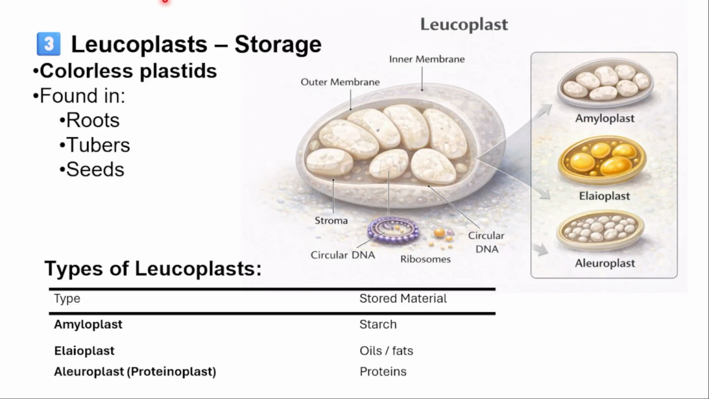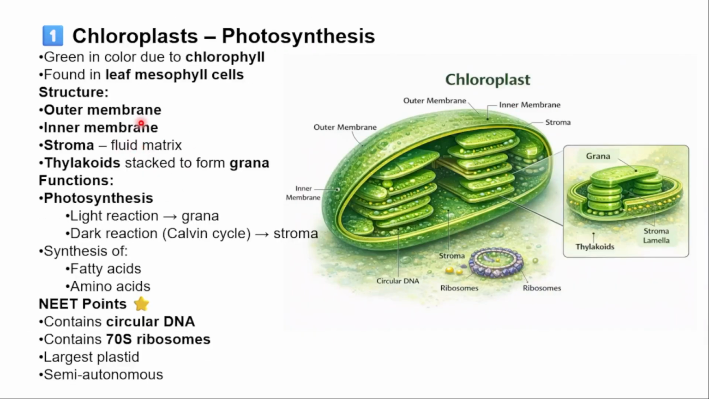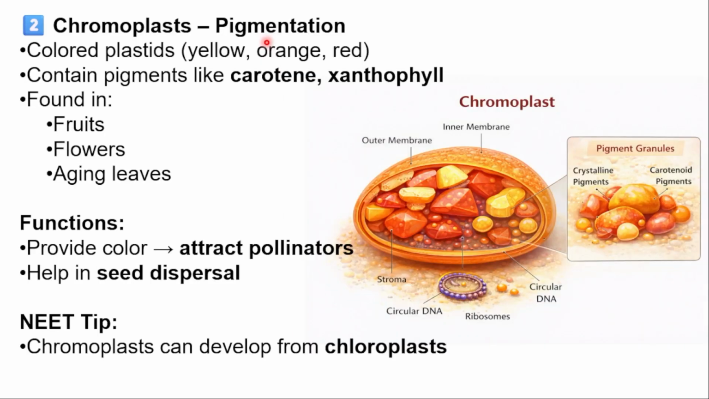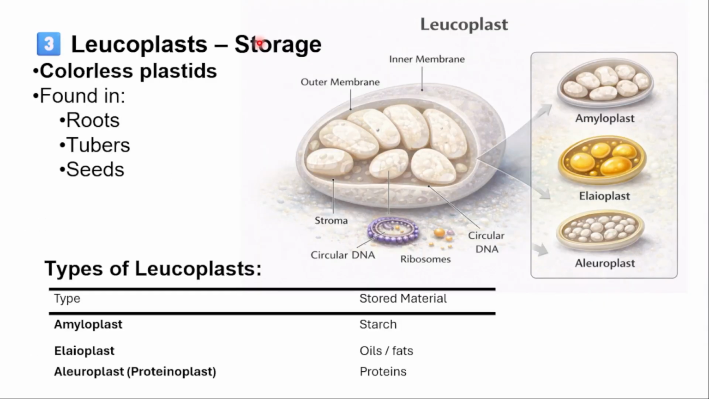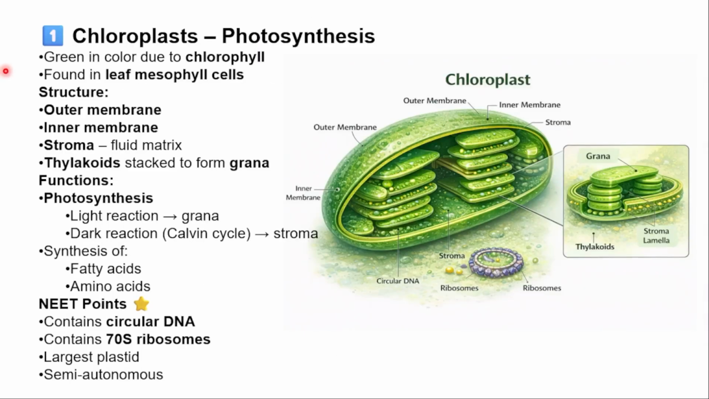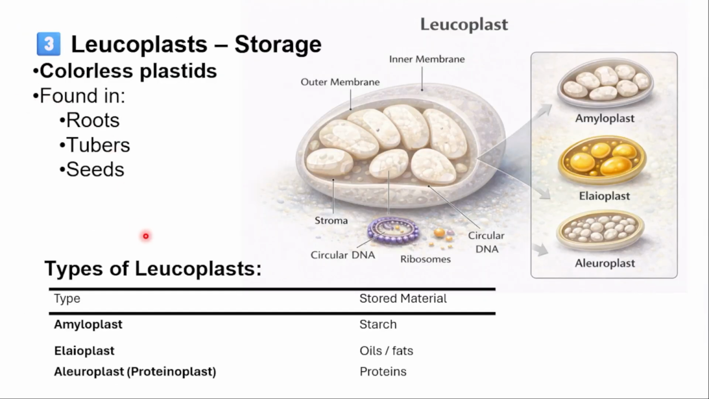This is what about the plastids. Chloroplast helpful for the photosynthesis, chromoplast helpful for the pigmentation, leucoplast helpful for the storage. CCL: Chloroplast, chromoplast, and leucoplast.